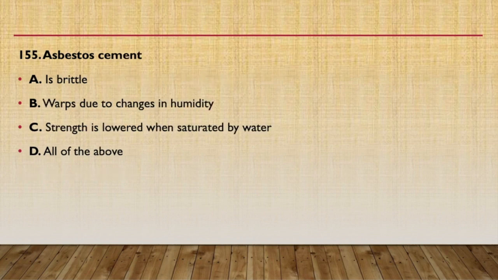Asbestos cement. Now we will come to asbestos cement. It is brittle, warps due to change in humidity, and strength is lowered when saturated by water, or all of the above. So the answer will be D, that is all of the above. Asbestos cement is brittle, and it warps due to change in humidity. Always remember, when a change in humidity occurs, warping will occur in asbestos cement, and strength is lowered when saturated by water. So water affects asbestos cement very frequently, you can see it here.